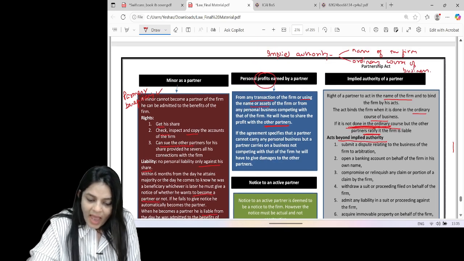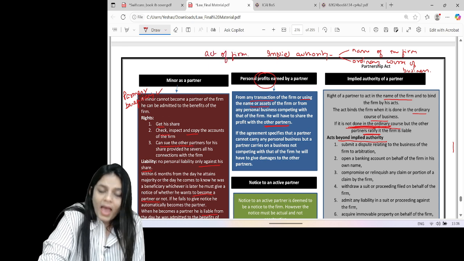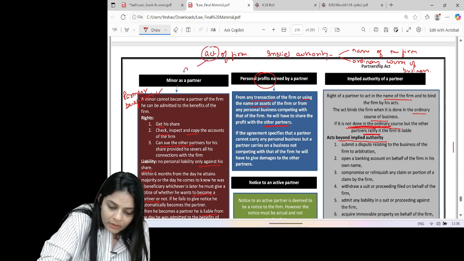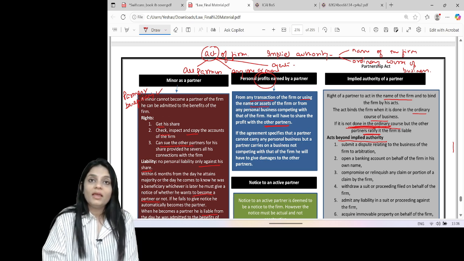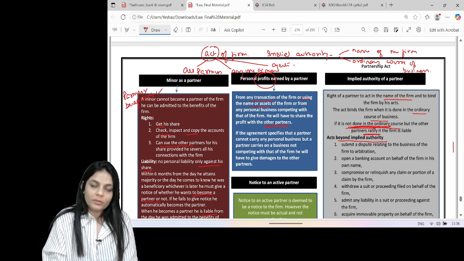Now, when I say act of the firm, what do I really mean by act of the firm? Act of the firm means any act which is done by all the partners, or any act which is done by any one or more of the partners, or any act which is done by the agents of the partners. Then it binds the whole firm.